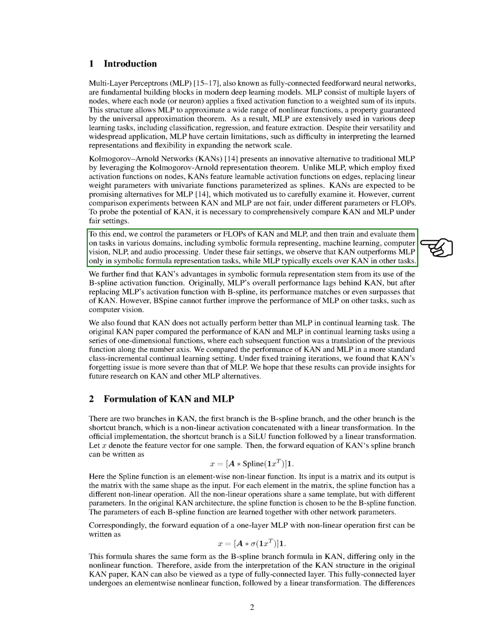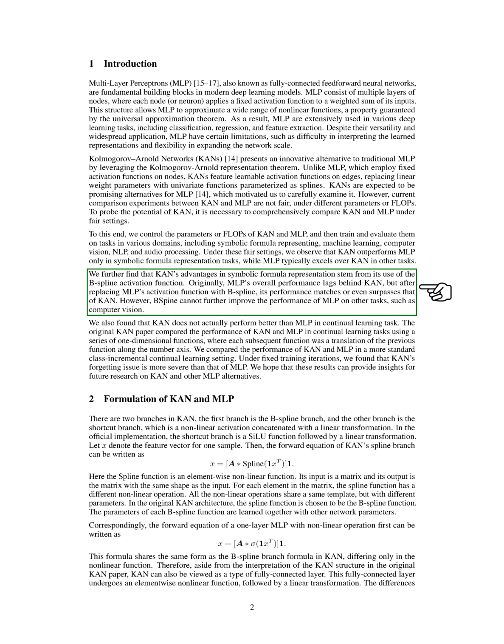Through these fair comparisons, we find that KANs outperform MLPs only in tasks related to symbolic formula representation, while MLPs generally perform better in other areas. We also discover that KAN's success in symbolic formula representation is due to its use of the B-spline activation function. Initially, MLPs lag behind KANs in overall performance, but when we replace the activation function in MLPs with B-spline, their performance matches or even exceeds that of KANs. However, we note that B-spline does not enhance MLP performance in other tasks, such as computer vision.